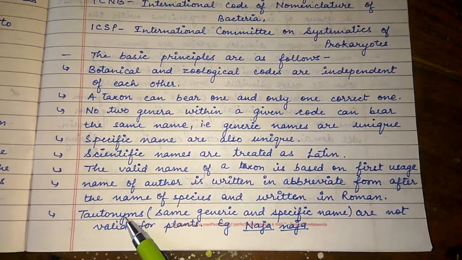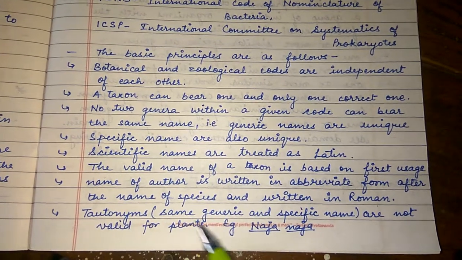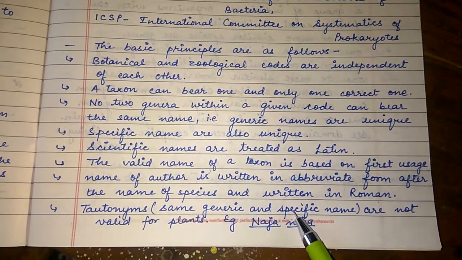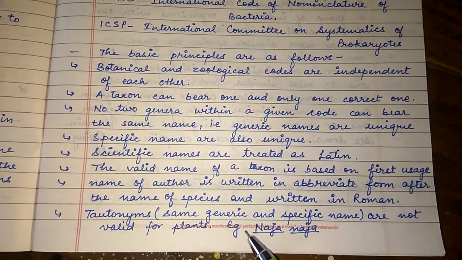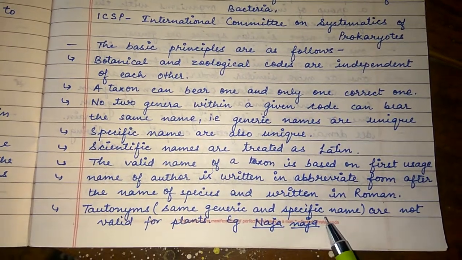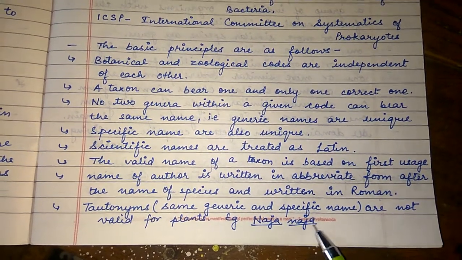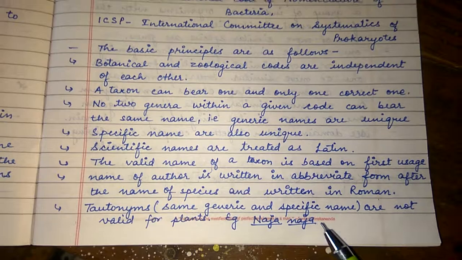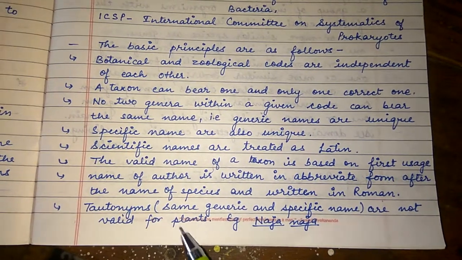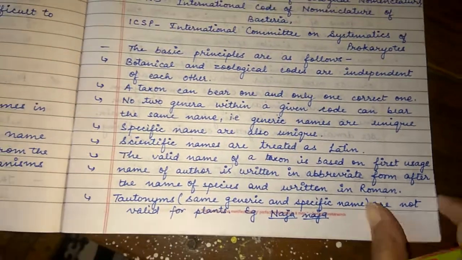One more term is given, that is tautonyms. It means the same generic and specific name. Like the scientific name of cobra is Naja naja. In this, the generic and specific name is the same. This is called tautonymy and this is not valid for plants.